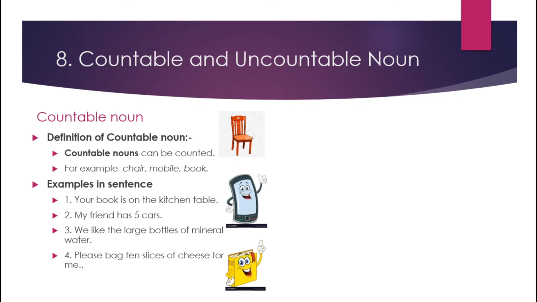So here cheese is uncountable, but here 10 slices, it means slices we can count, but if cheese alone is there, then we cannot count. So because of 10 slices, here cheese is plural countable. And the last example is Megan took a lot of photographs. So here photographs, plural countable noun.